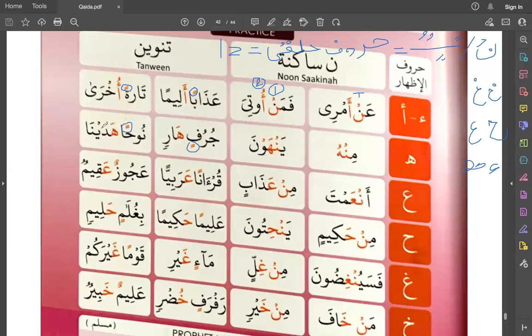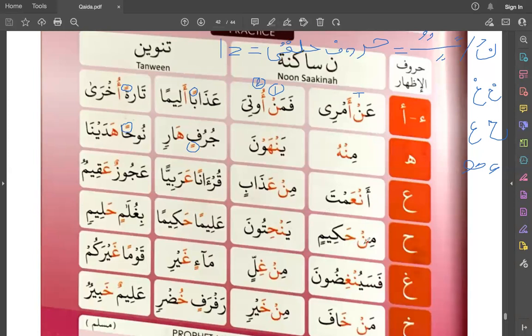Nuhan, hadaynaa. Okay, now we'll go through this vertically. So we should touch every throat letter. So an'amta, nun sakin, and after nun sakin there is ain, and ain is one of the throat letters. So we will say this sound very clearly.